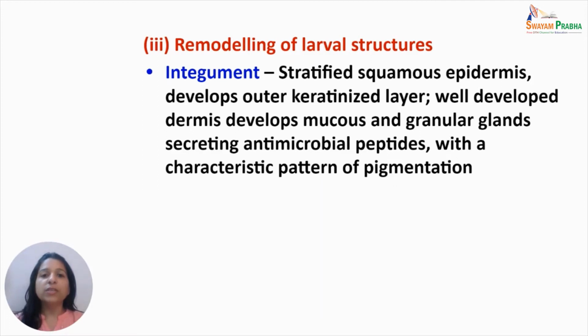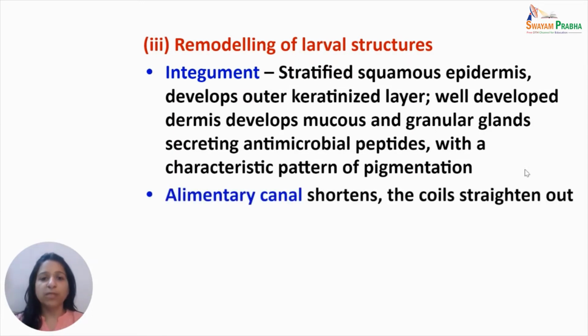The integument changes to a stratified squamous form. It develops an outer keratinized layer, which is characteristic of the adult animal. It also develops a well-developed dermis and mucus and granular glands, which primarily function to secrete antimicrobial peptides. A characteristic pattern of pigmentation is also formed.